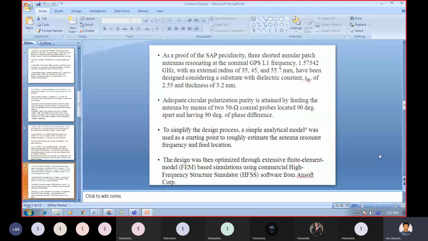To simplify the design process, a simple analytical model was used as a starting point to roughly estimate the antenna resonant frequency and feed location. The design was then optimized.